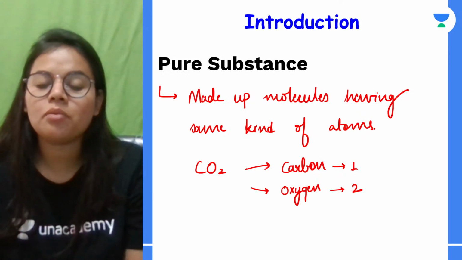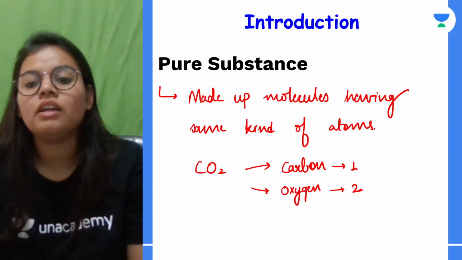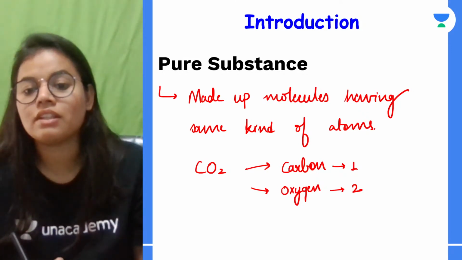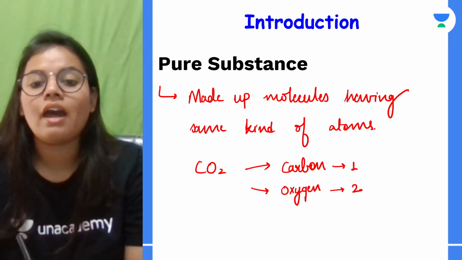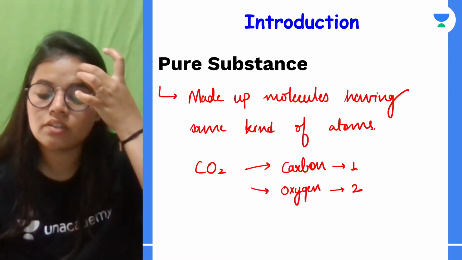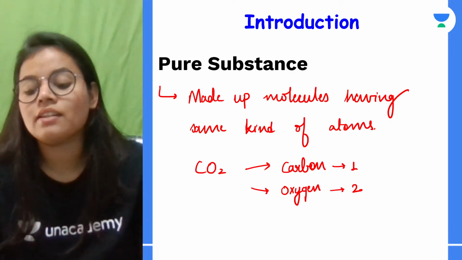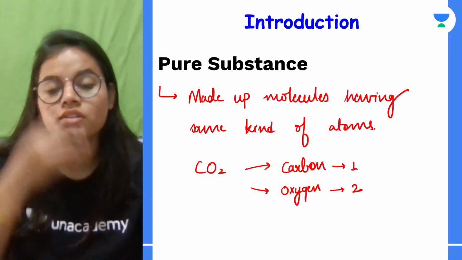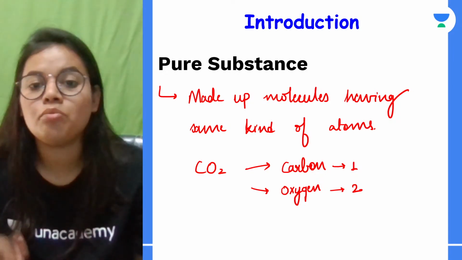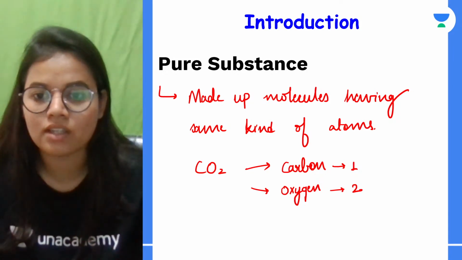तो कहीं से भी आप कार्बन डाइऑक्साइड लो, the things will be same, or I would say the atoms present will be exactly the same, with one carbon and two oxygen, right? So that is why it is known as a pure substance, right? So I hope you understood the basic meaning of a pure substance.